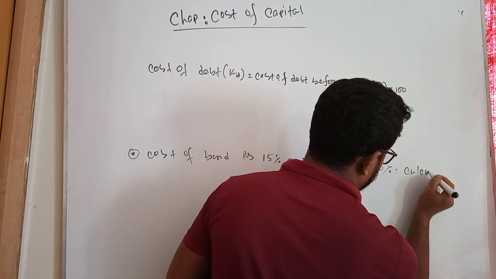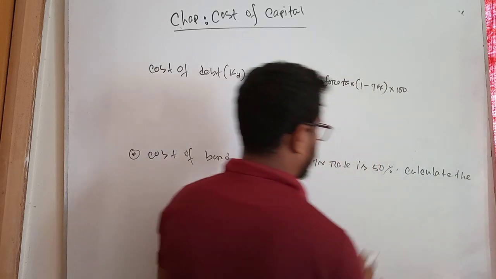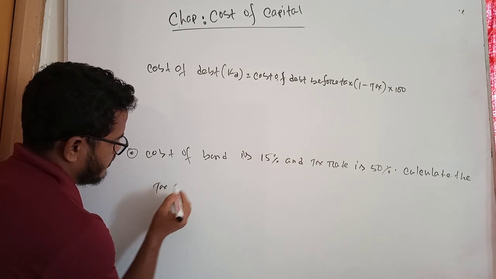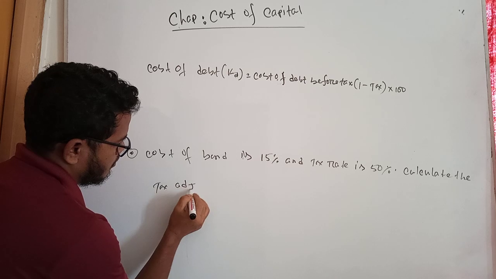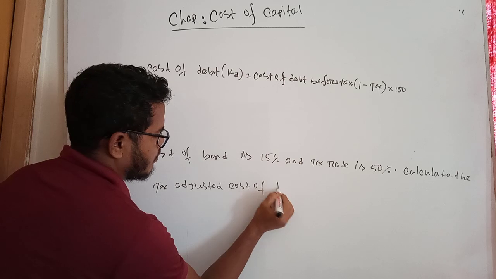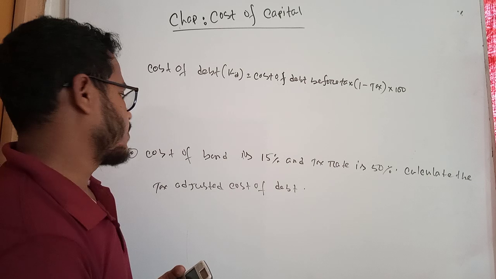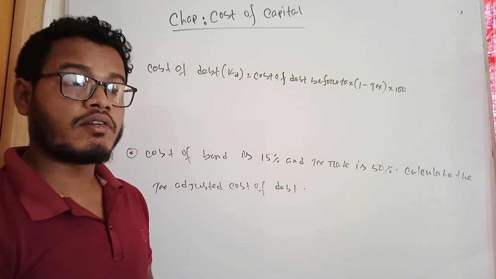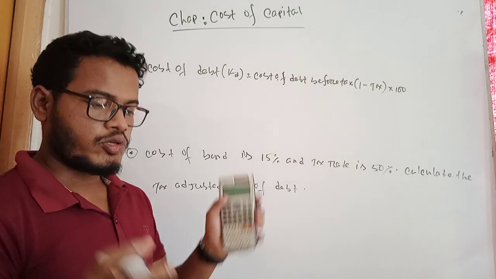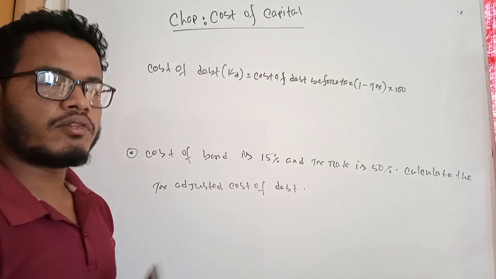Calculate the tax adjusted cost of debt. So students, when the cost of debt is given as a certain percentage and the tax rate is given, you should adjust the tax with the cost of debt, then you find out the cost of debt.